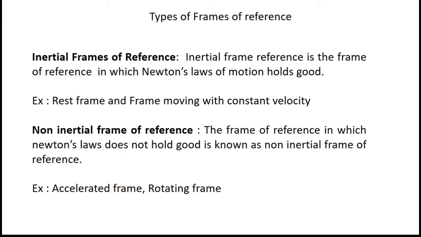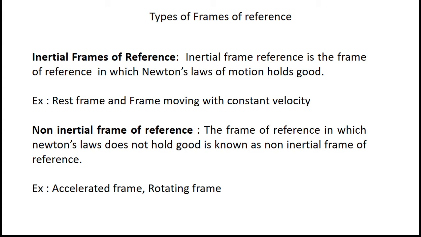The second law gives the expression for the force, F equals m into a. To produce a definite amount of acceleration in an object, a definite amount of force has to be applied. Without the application of force, no acceleration is observed. This is Newton's statement.